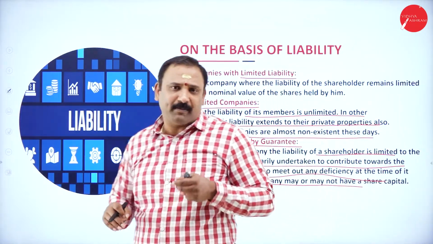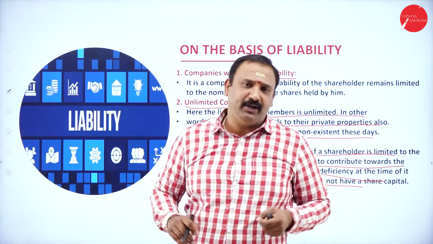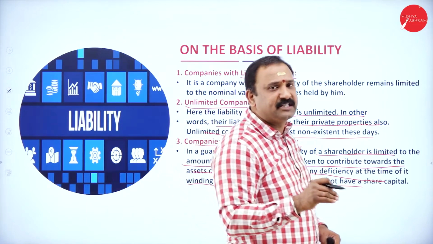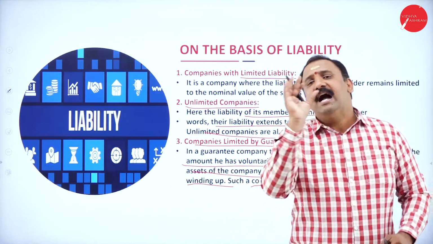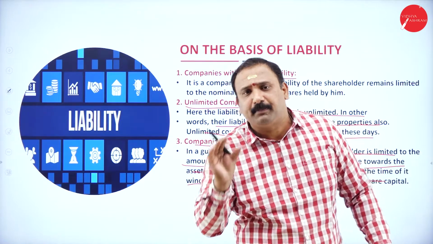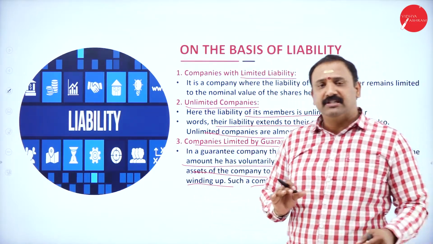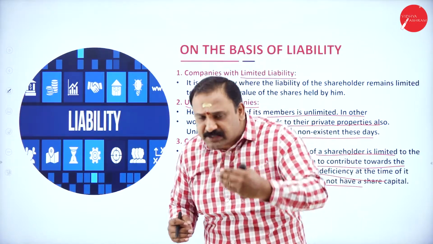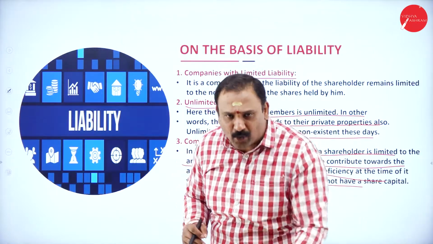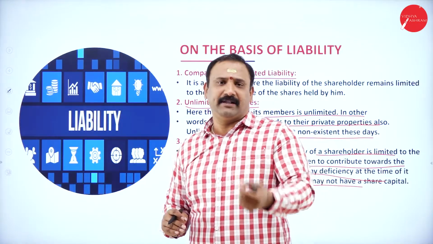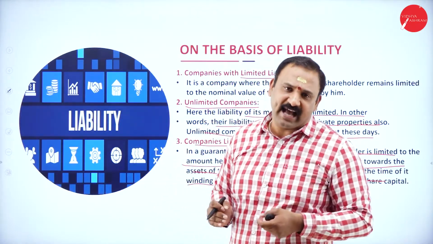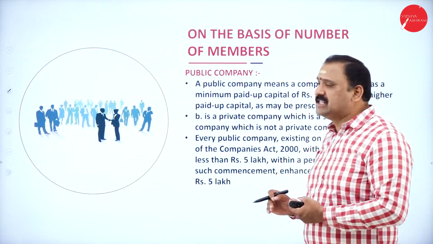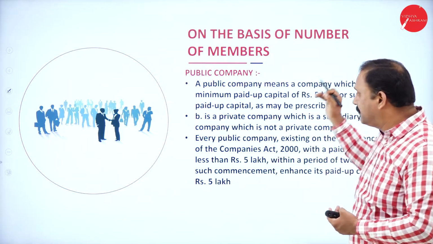So the shareholder might have given some amount of money to the company during the startup time. So during the wind up, the company will say that yes, by guarantee, I will return back the amount that has been promised to the shareholder. So this is where it is limiting itself by a guarantee, which means to say that with respect to the amount that is invested by that person, we are limiting ourselves by a guarantee factor altogether.